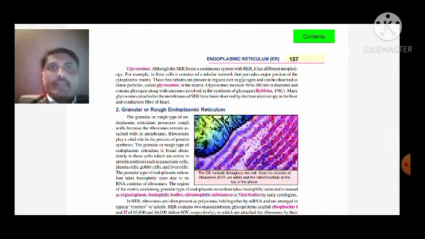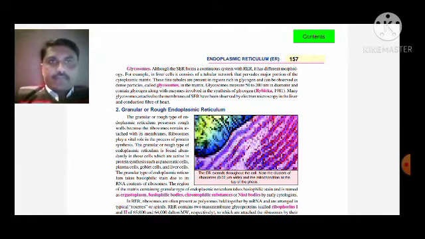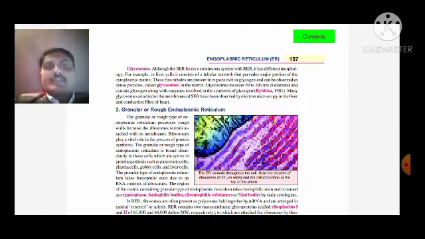Next is the granular endoplasmic reticulum, or we can call it the rough endoplasmic reticulum. The rough type possesses rough walls because the ribosomes remain attached to the membrane, whereas in the smooth endoplasmic reticulum the ribosomes do not remain attached.